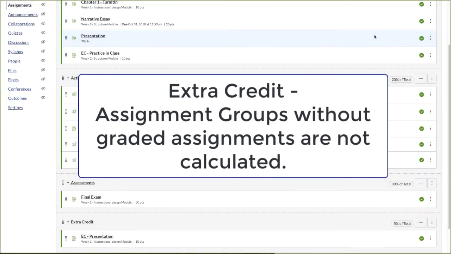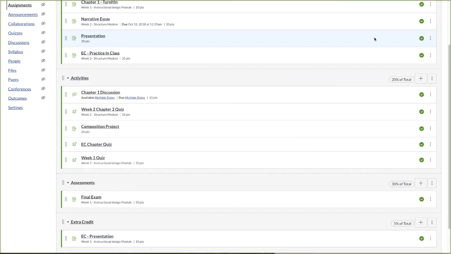Extra credit. Assignment groups without graded assignments are not calculated. Another thing to be aware of is that if you have an assignment group without any graded assignments in it, the weighted total percent will not be part of the grade calculations. So in this example, I have assessments. This is the final exam.